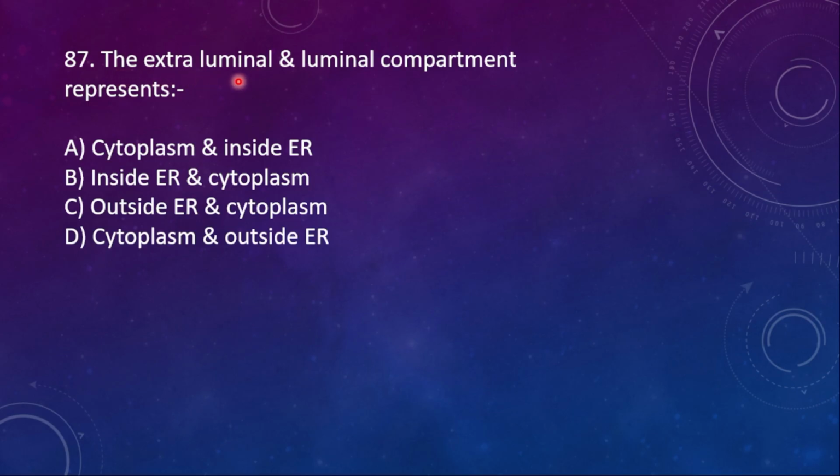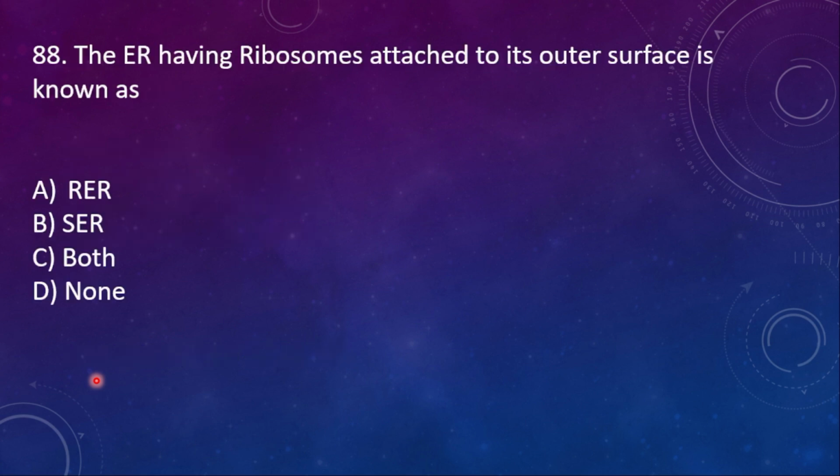The extraluminar and luminar compartment represents A. cytoplasm and inside the ER, B. inside the ER and cytoplasm, C. outside ER and cytoplasm, D. cytoplasm and outside the ER. Here the right option is cytoplasm and inside the ER.